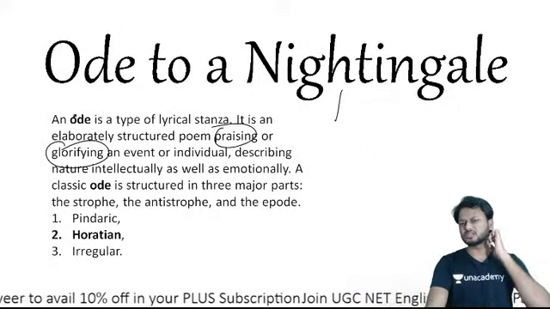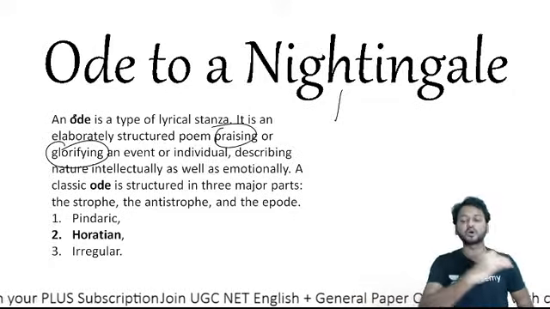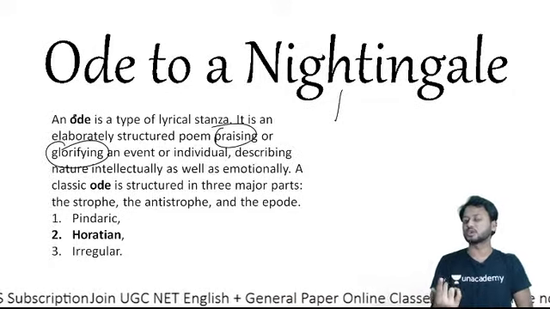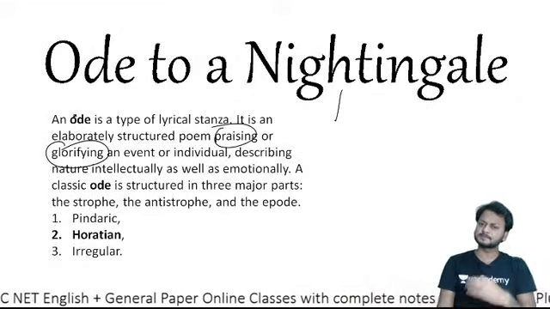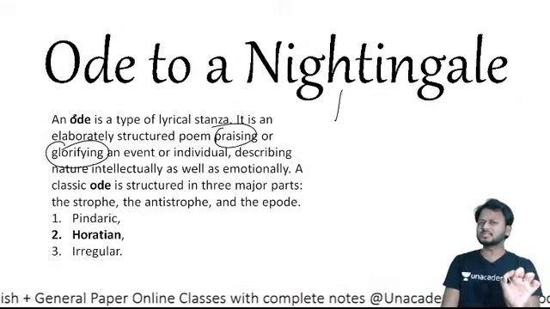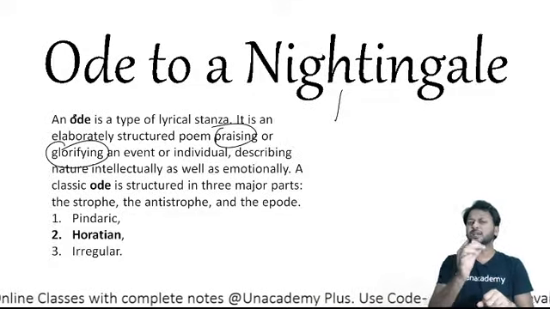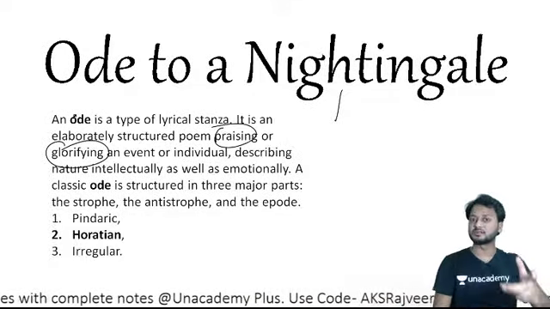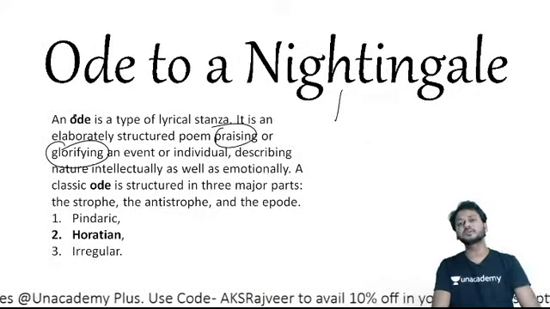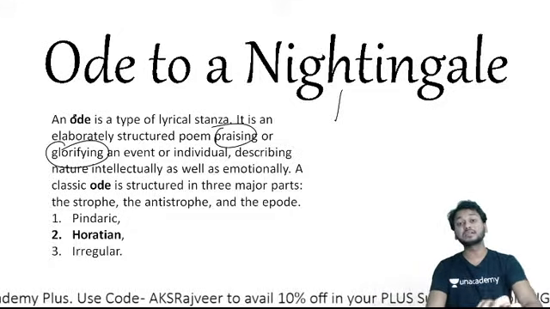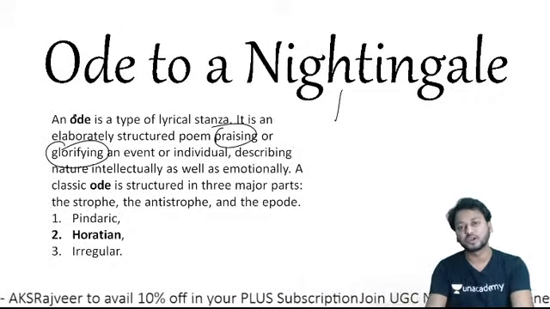So learners, one thing that is really important for John Keats is Keats' Hellenic view of life. He was deeply in love with art. He considers that art is immortal, and human life is mortal.